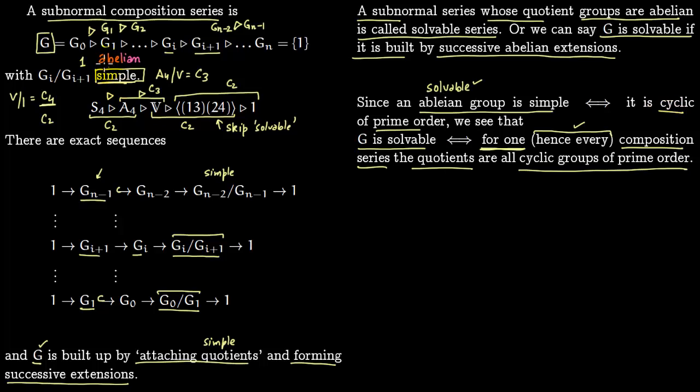Because you want these quotients to be abelian, and abelian is simple, that means you will have to have these quotients cyclic of prime order. So this G is solvable if it has a series like this, and each of these successive quotients are cyclic groups of prime order.